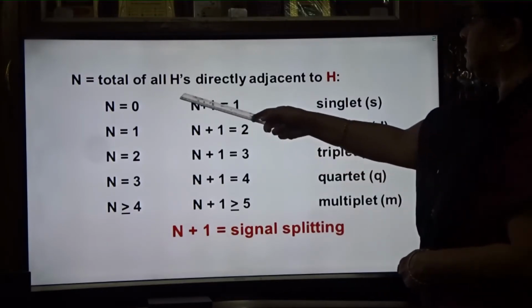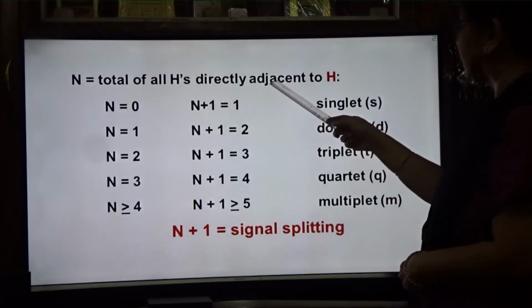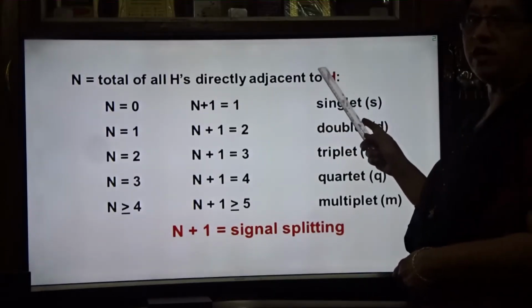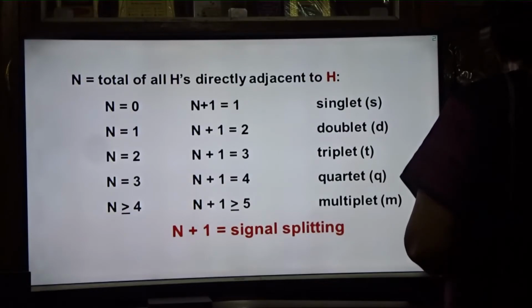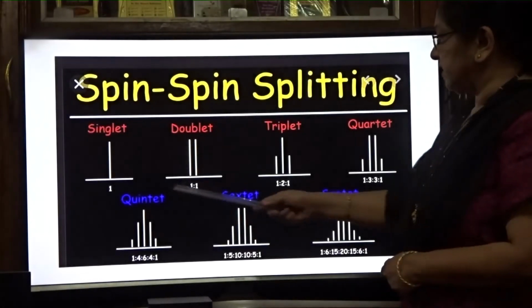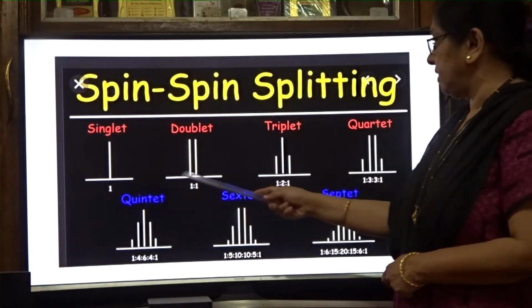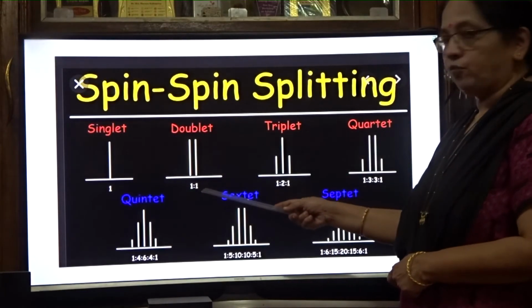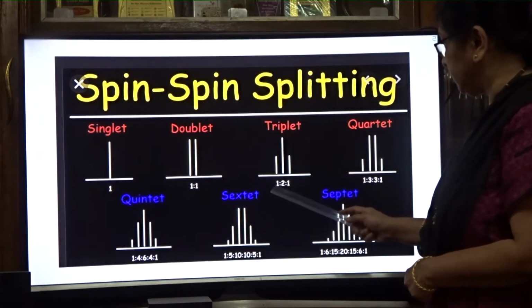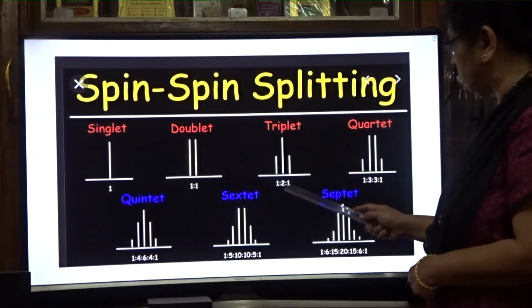So n is the total number of hydrogens directly adjacent to the hydrogen of which we want the signal. If it is a singlet, there is a single peak. A doublet means the peaks are equal, in the ratio of 1:1. If it is a triplet, the peaks are in the ratio of 1:2:1.